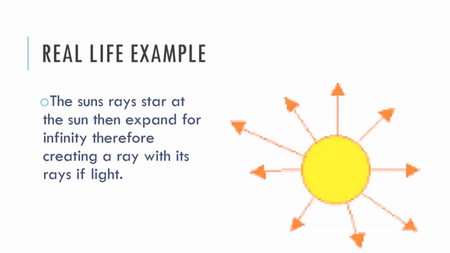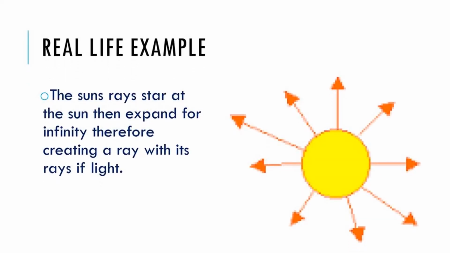Here is a real life example for a ray. We are taking sun rays as an example. See here, the sun rays start at the sun, then expand to infinity, therefore creating a ray with its rays of light. So we are getting sun rays from the sun, and they come toward our Earth without ending.